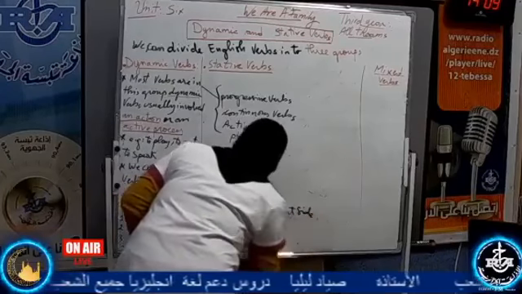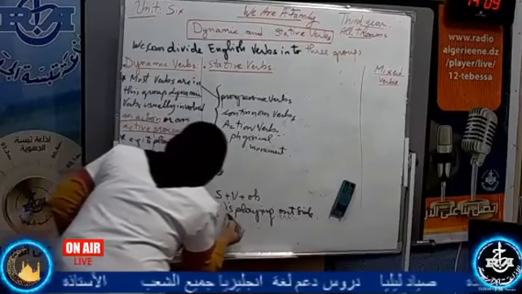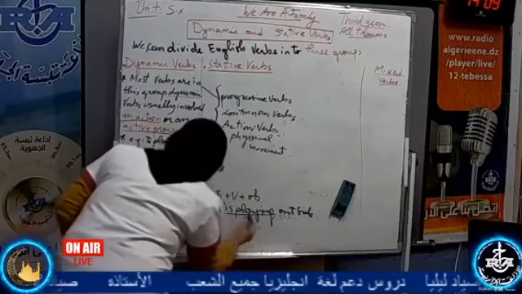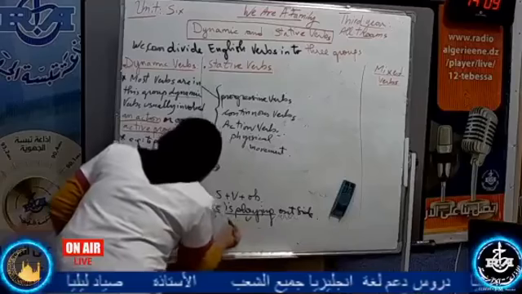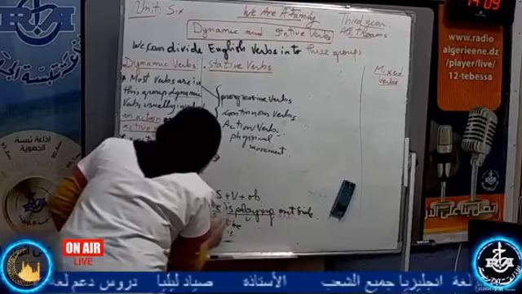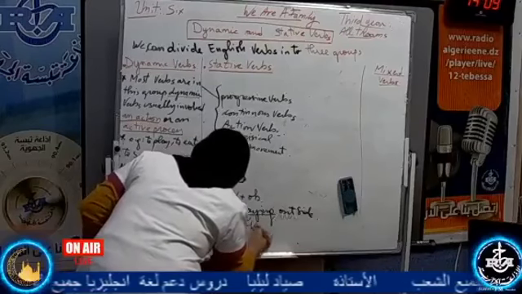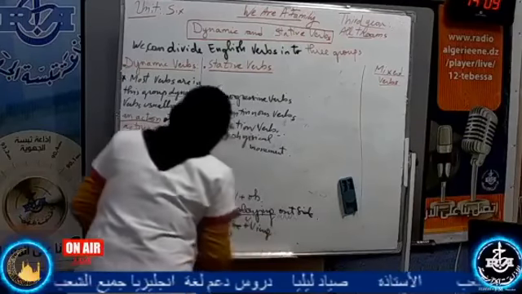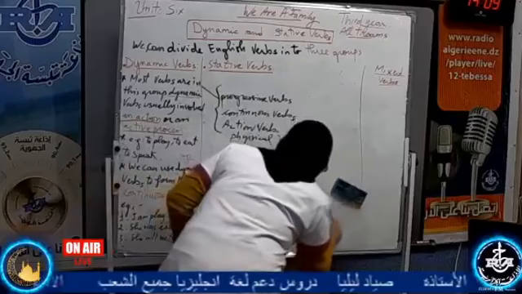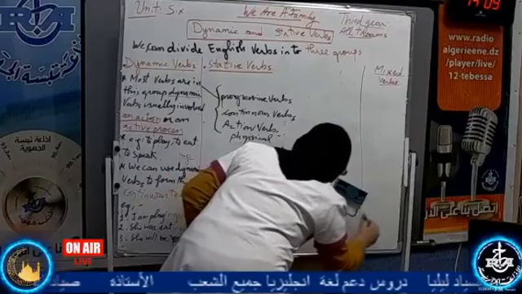Now we are going to divide. He is a subject, is playing is the whole verb. It is composed of to be, is, conjugated in the present simple, and playing is a verb plus ing form. This is the continuous, or the present continuous.